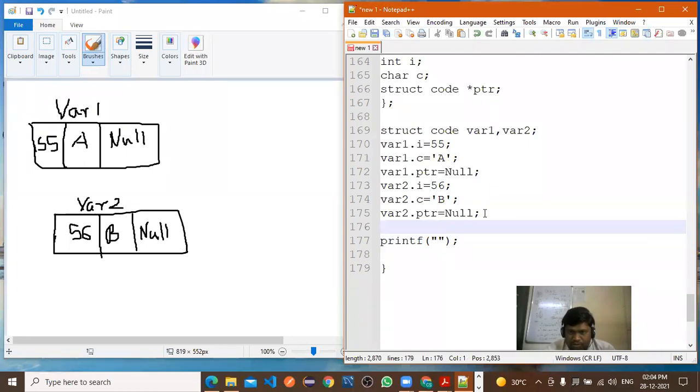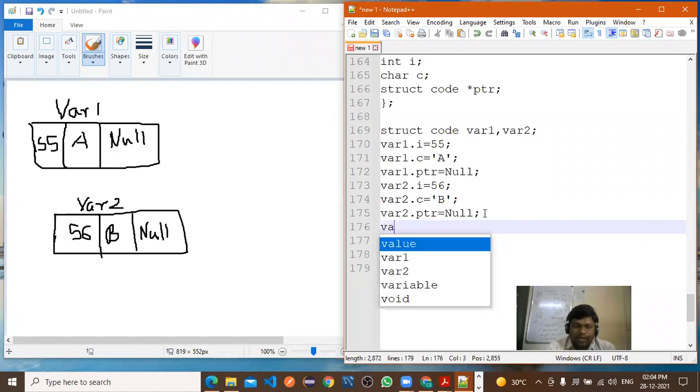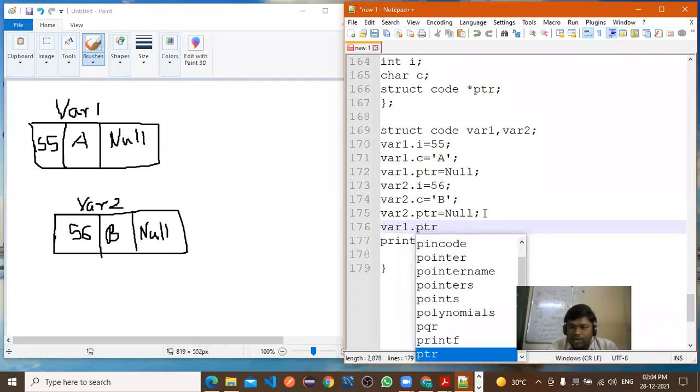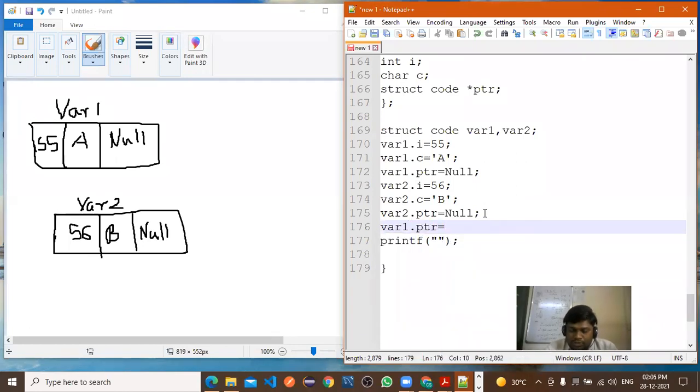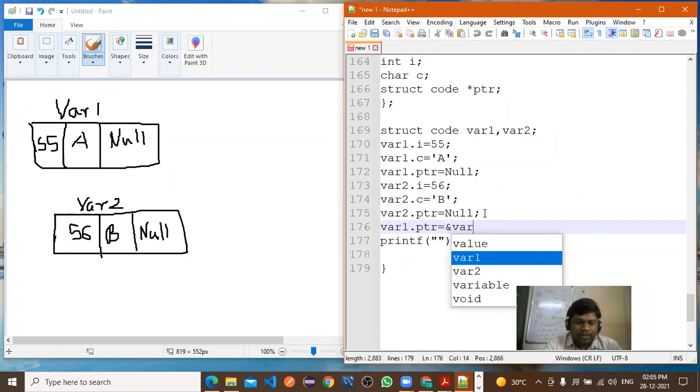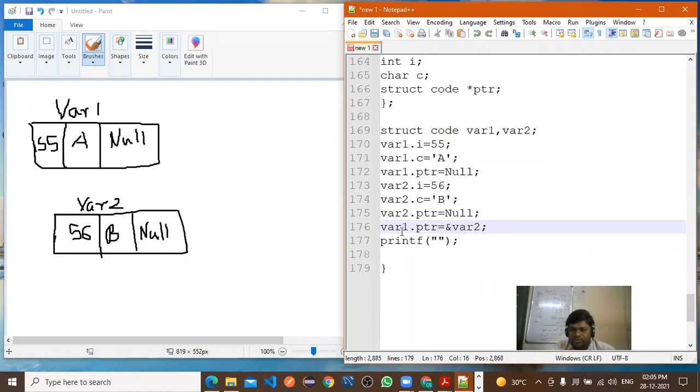var1.ptr = &var2. Very good. Means what you have done? So you have stored the address of the another variable.